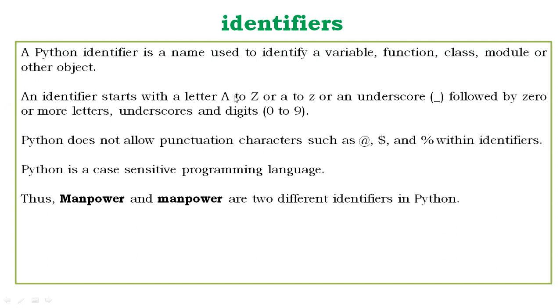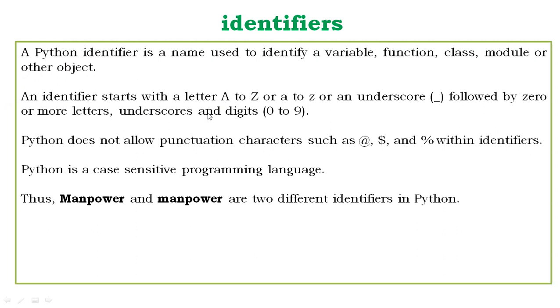An identifier starts with a letter A to Z, capital alphabets, small alphabets, or underscore, followed by zero or more letters, underscores and digits. You can implement these things to start an identifier.